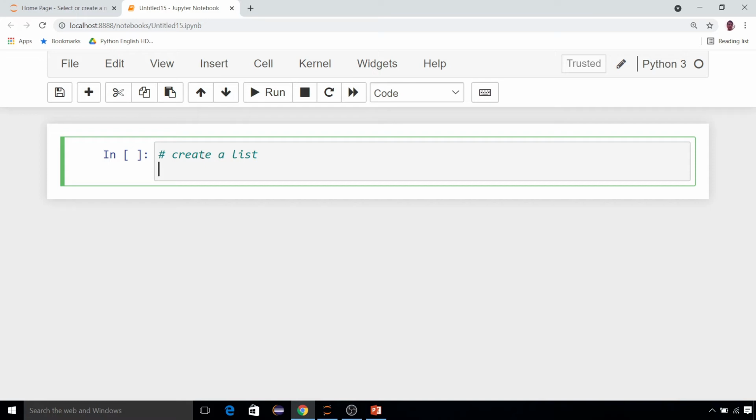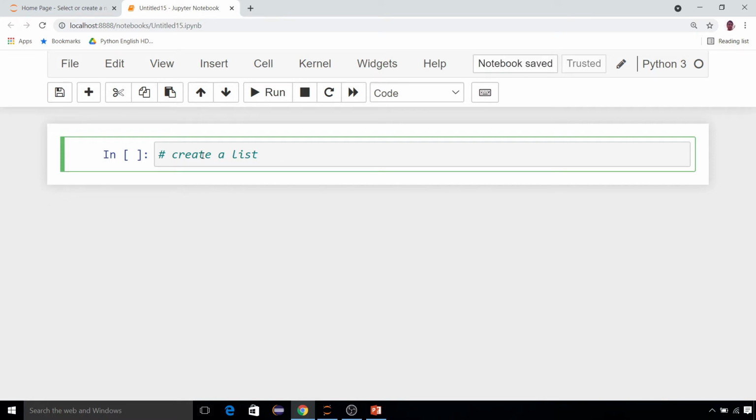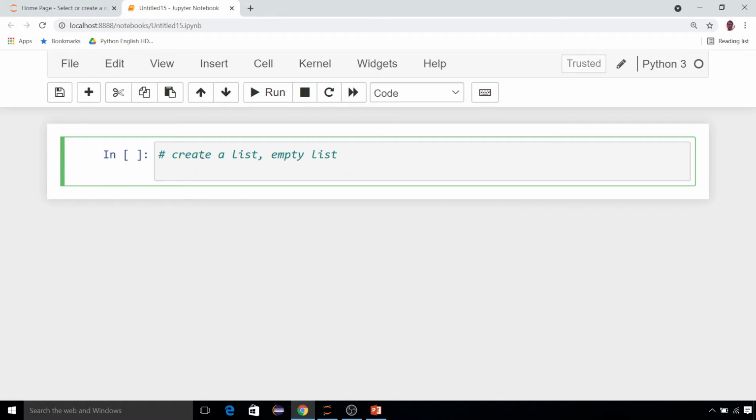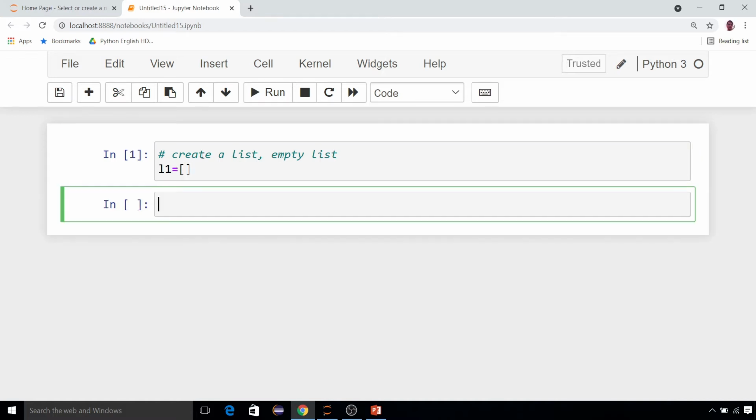A list can be created in two ways. First can be an empty list. An empty list can be created by giving any name to your list, suppose L1 equal to, bracket open, bracket close, done. This is an empty list. This will create an empty list.